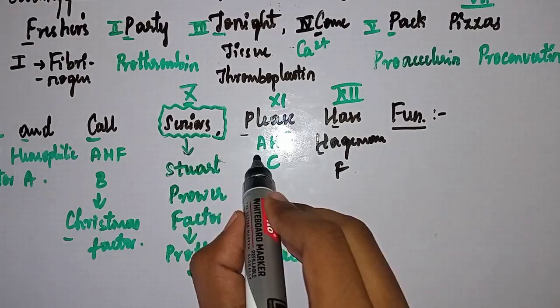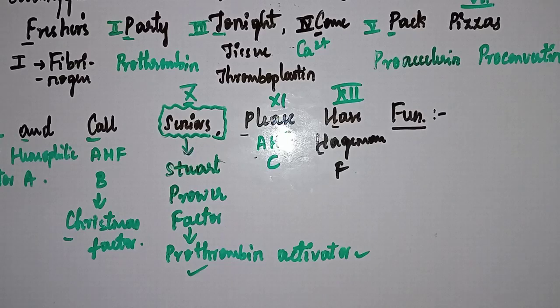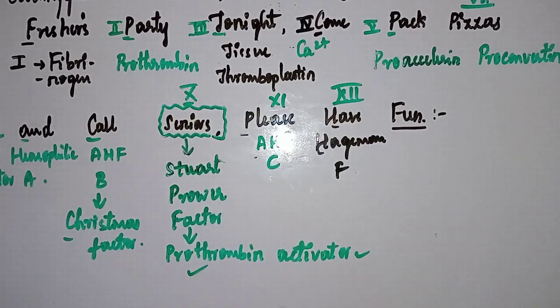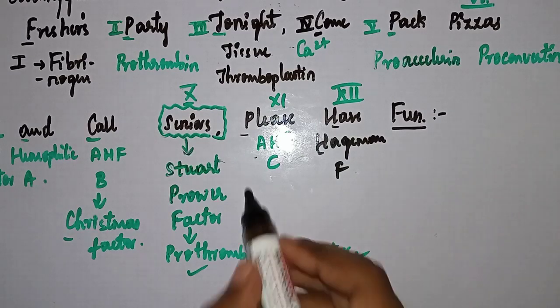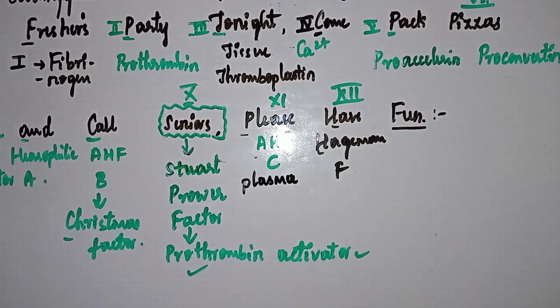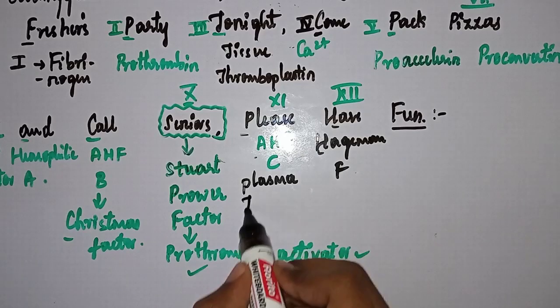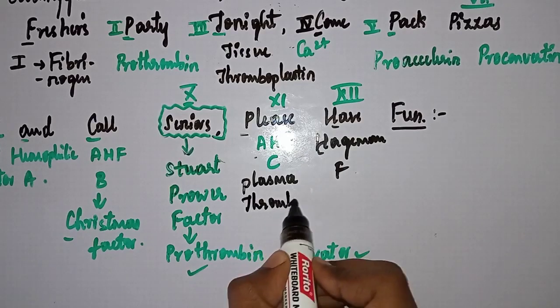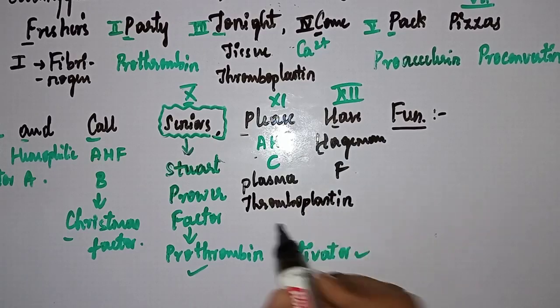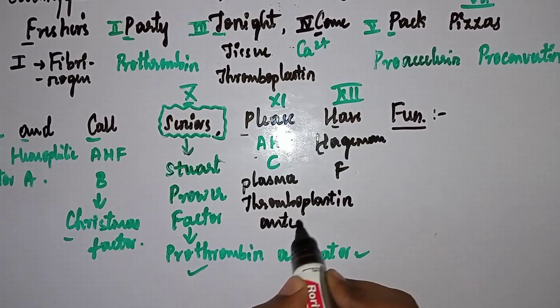You are thinking there is P, there is A here, because another name for anti-hemophilic factor C is plasma thromboplastin antecedent.